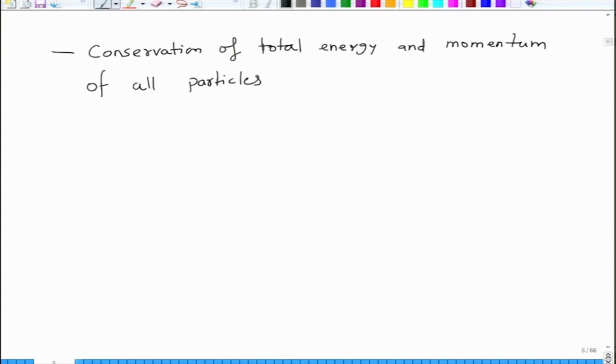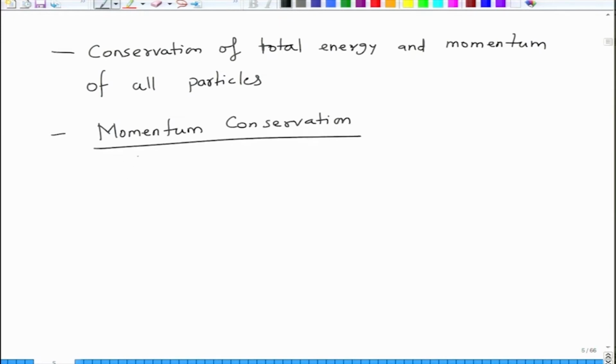So momentum conservation basically: the momentum of a photon is p lambda, which is h divided by lambda, where h is the Planck's constant and lambda is the wavelength.